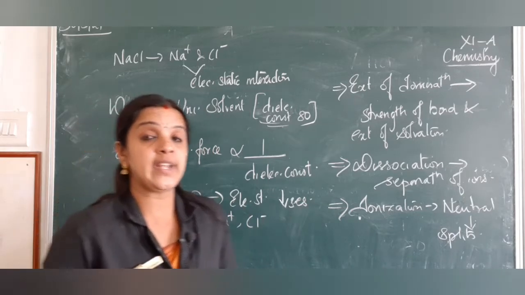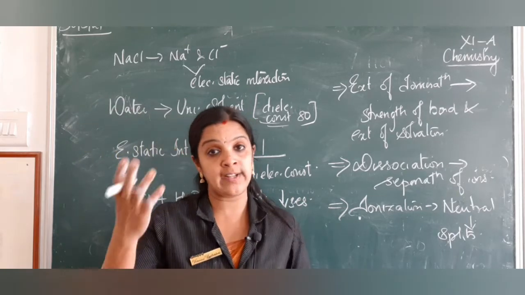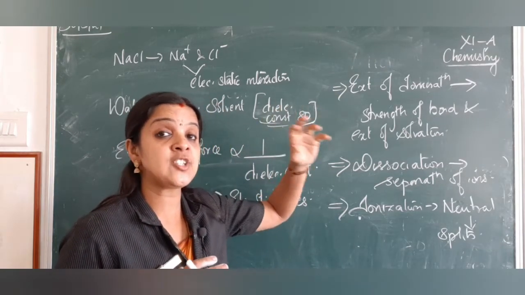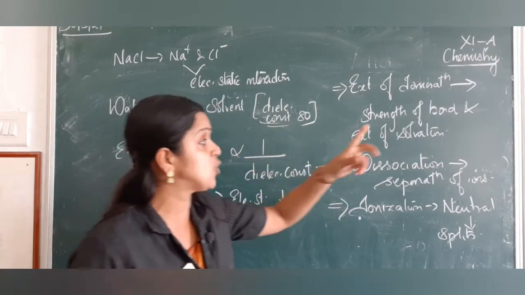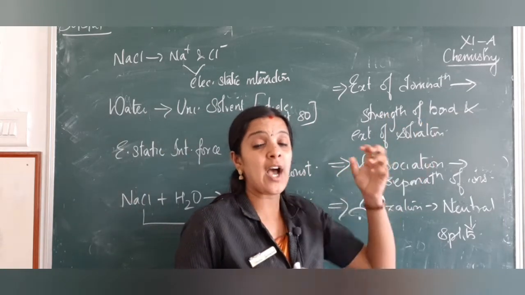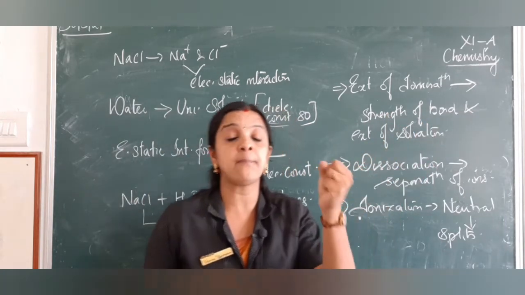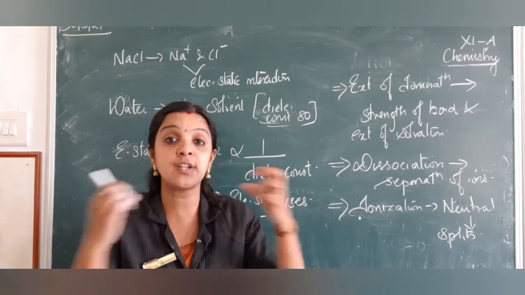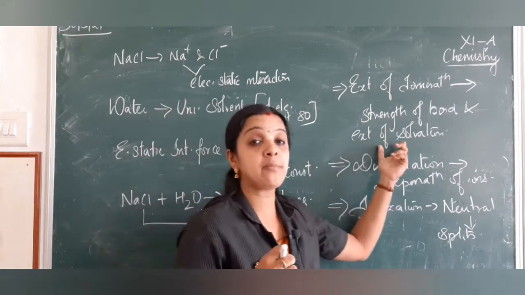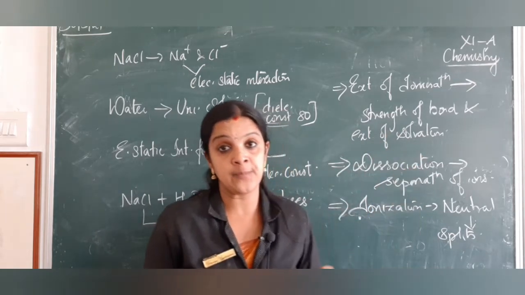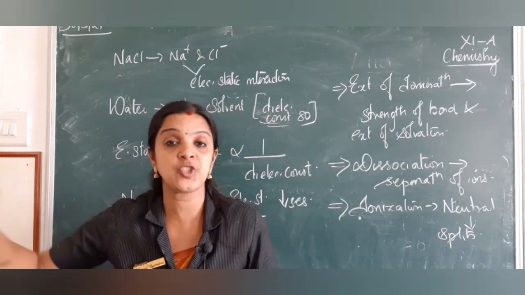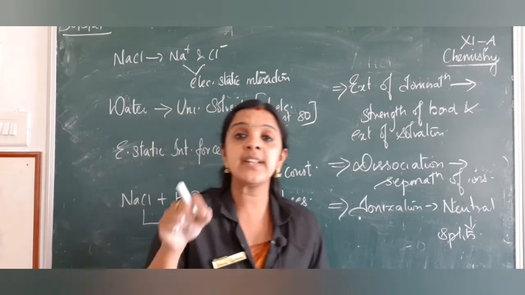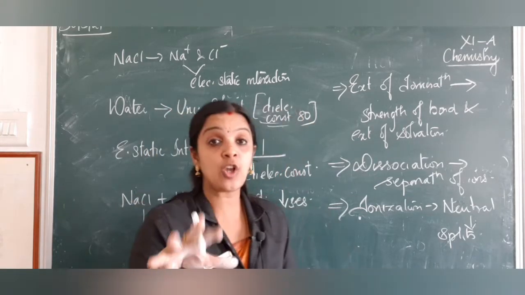Any bond that you take, whether it's a polar bond or a non-polar bond, the extent of ionization actually depends on the strength of the bond, how powerful the bond is, whether it can be easily broken or it is difficult to break the bond. And it also depends on the extent of solvation, whether 100% ionization is there or only 50%. What is solvation? Dissolving the solute in a solvent.